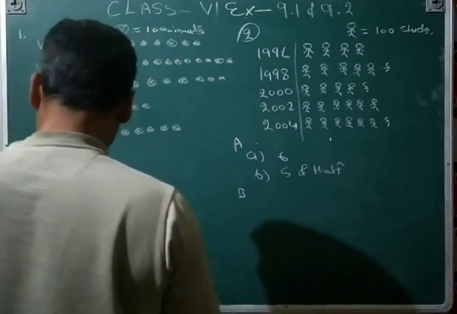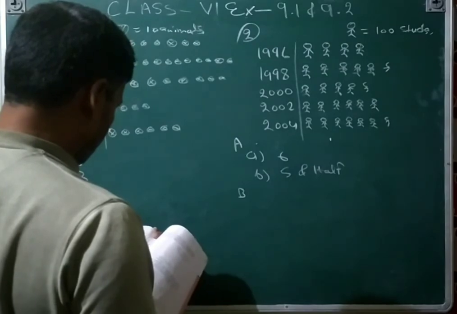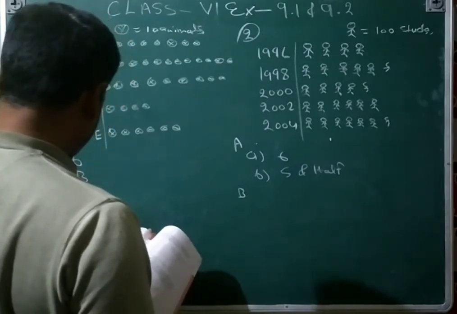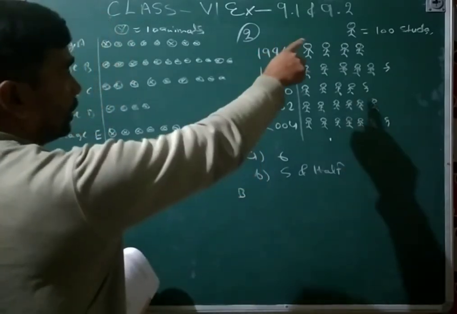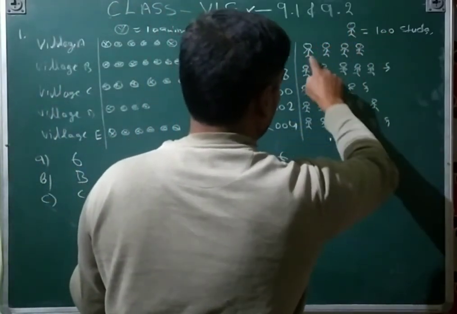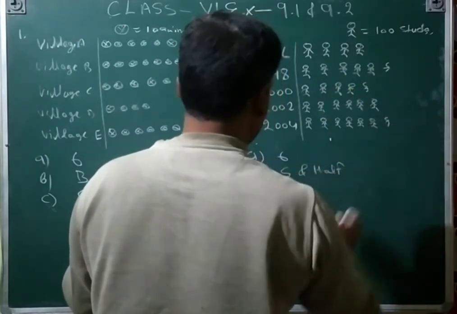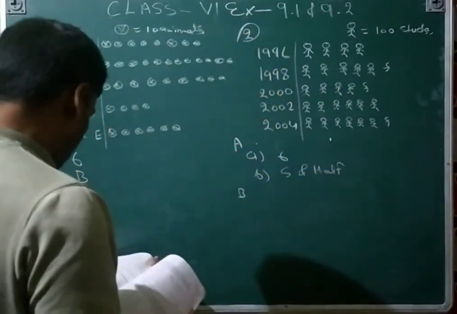B part: prepare another pictograph of the students using another symbol, each representing 50 students. So for one symbol you will write 50 students. So here you will draw double. Here also double. You will draw a double pictograph. Okay.